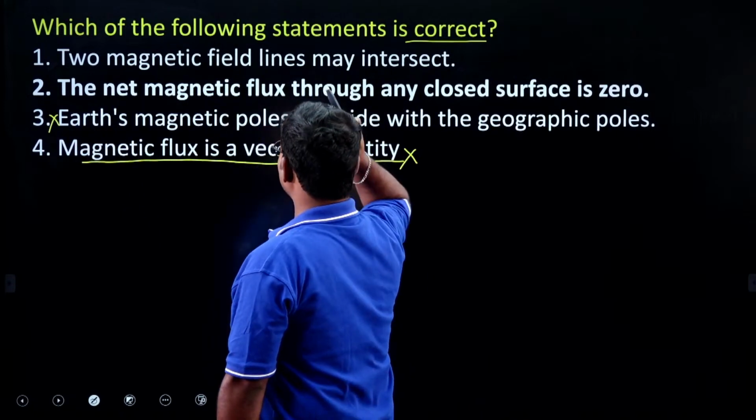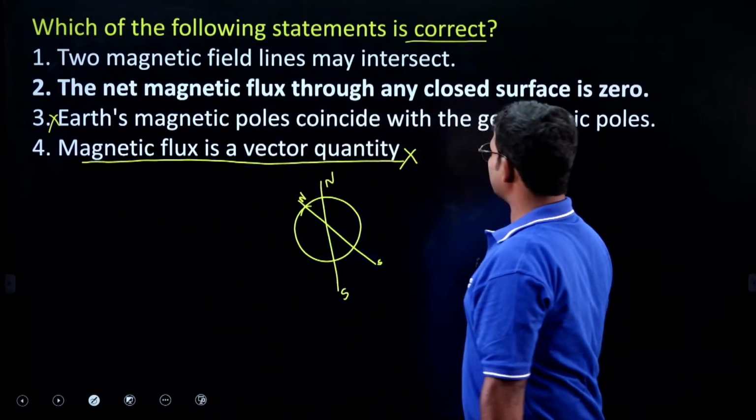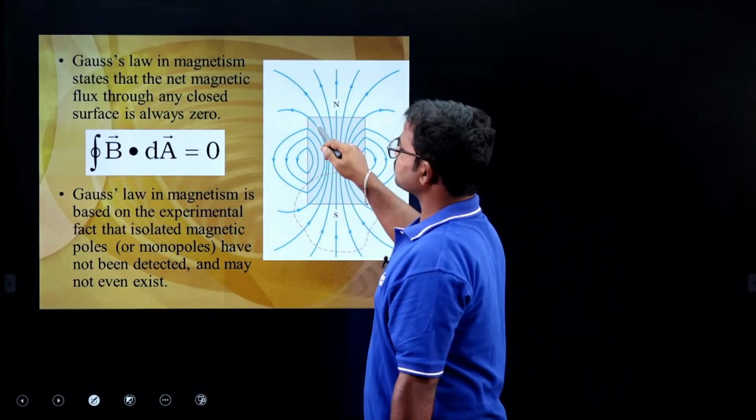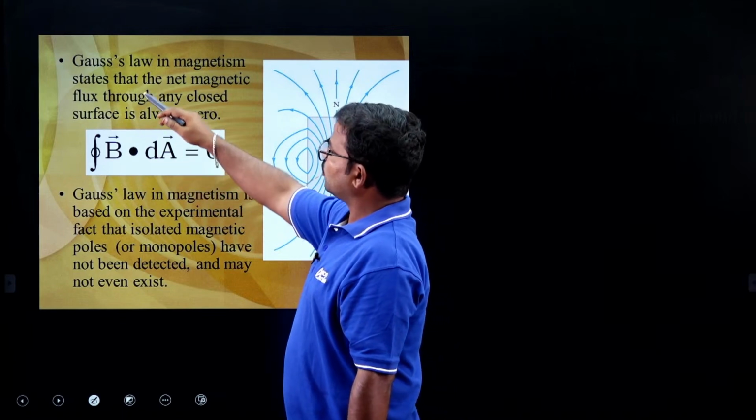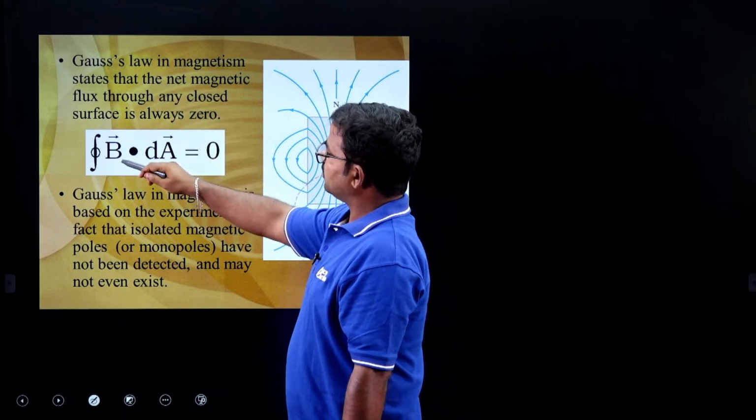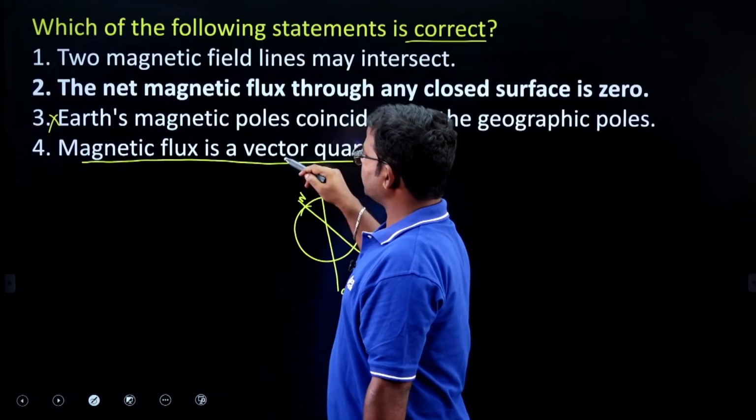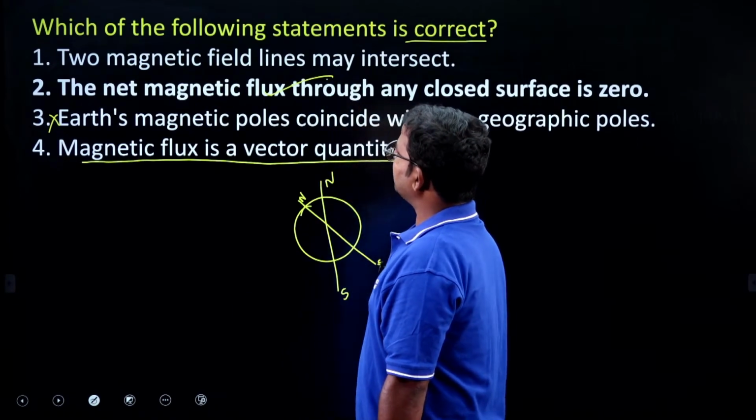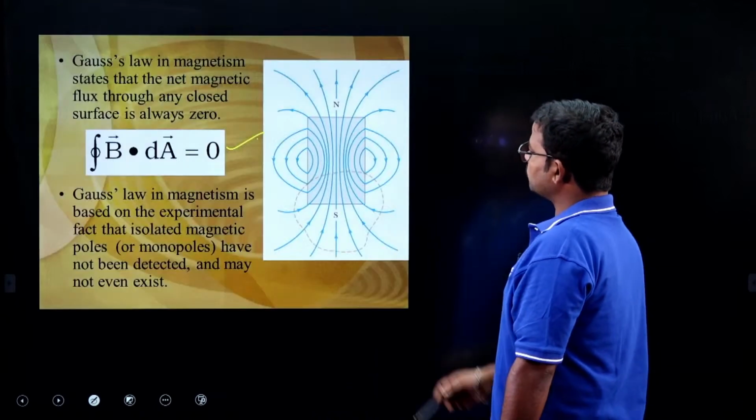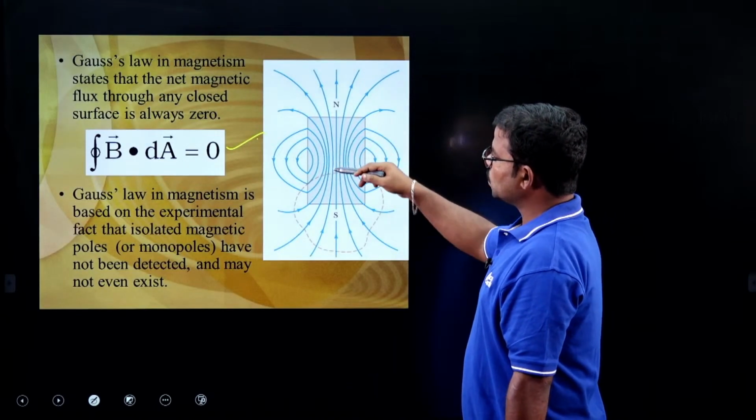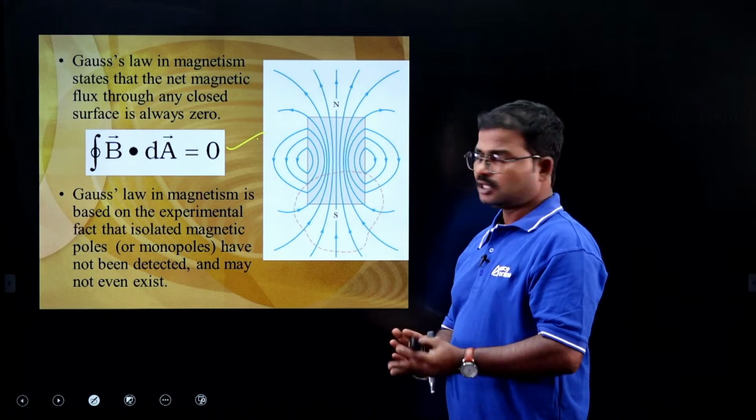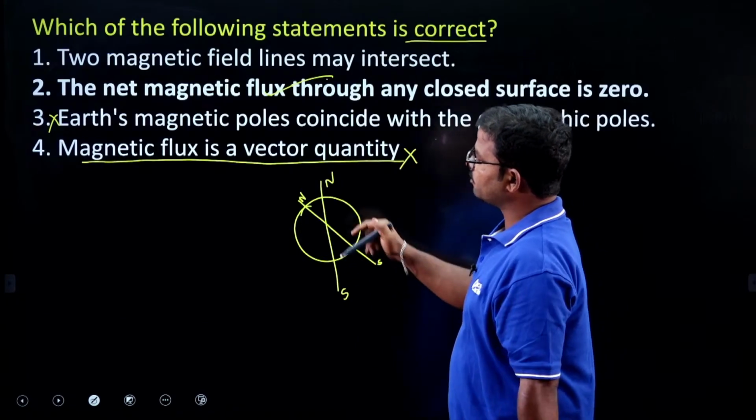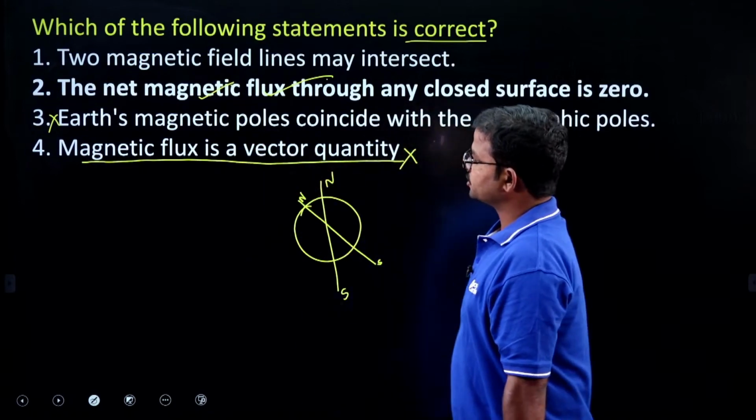Next, the net magnetic flux through any closed surface is 0. Here it is the closed surface. If you consider the net magnetic flux according to Gauss's law, here we get 0. That's why option 2 is the right answer. Next, two magnetic field lines may intersect. If you observe this picture, there is no intersecting of any two lines. So we consider option 2 as the right answer.